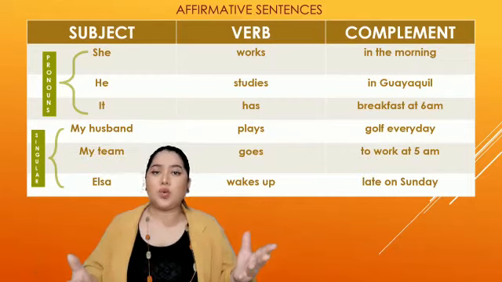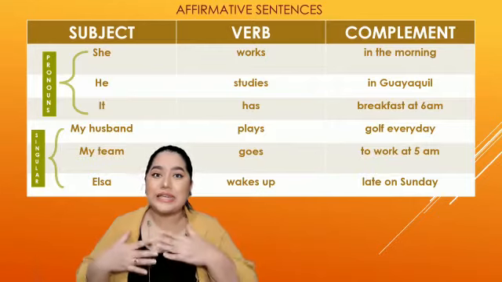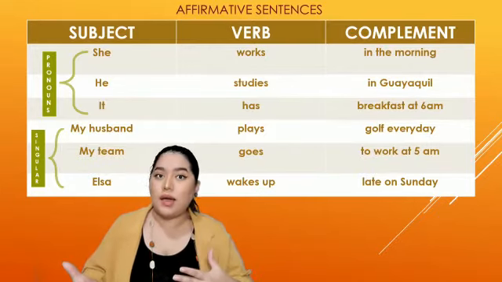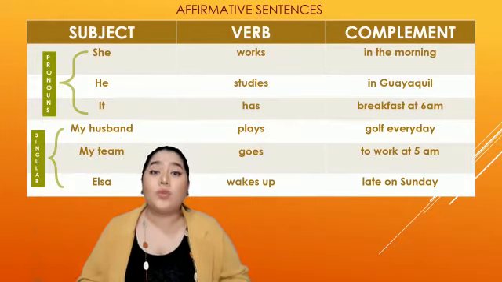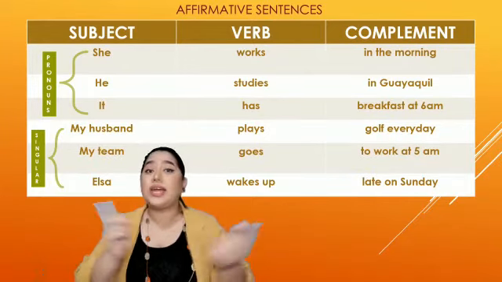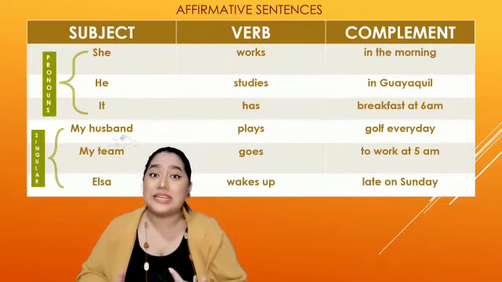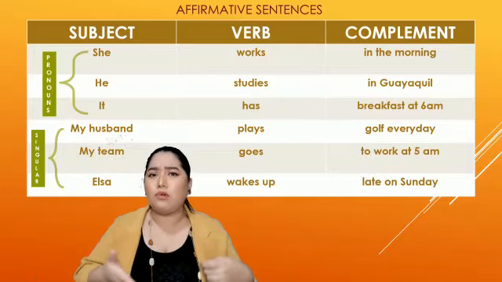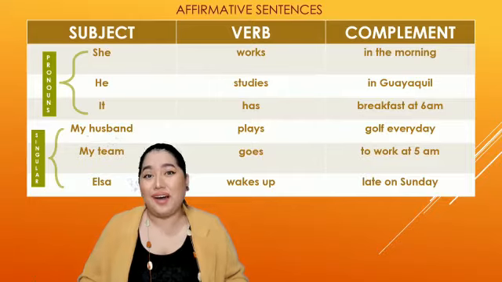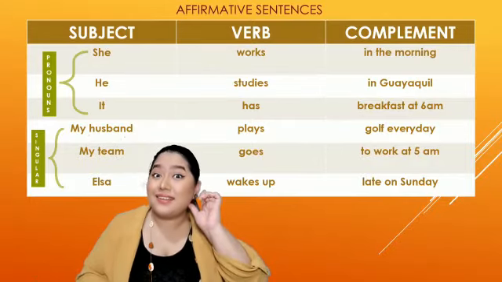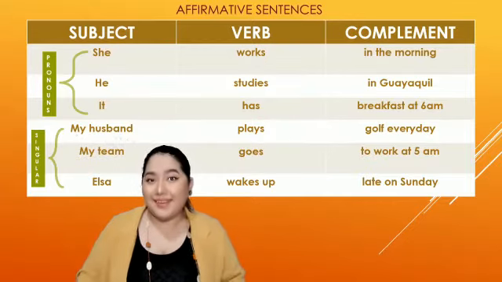This is our change. Well, study is a verb that ends in a Y. So what happened if we have to modify a verb that ends in a Y? Well, you drop the Y and change it by an I. And then you need to add es. Of course, this is a spelling rule. When we speak, we can't notice if you do this change or not. But we hear the letter S. So he studies in Guayaquil.